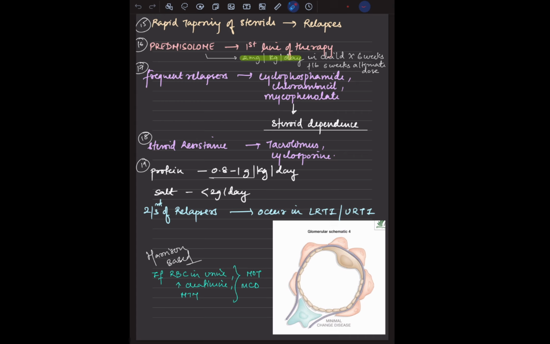Now, frequent relapses, what do we do? We give cyclophosphamide, chlorambucil, mycophenolate. So this is what we say for steroid dependence. And in steroid resistance, we also give cyclosporin and tacrolimus.